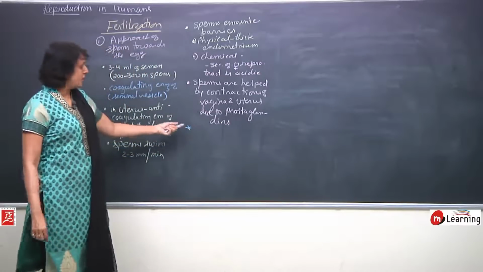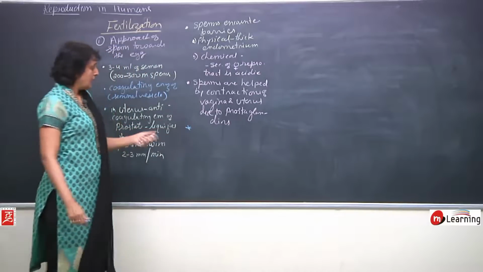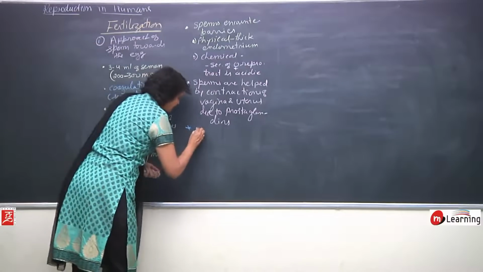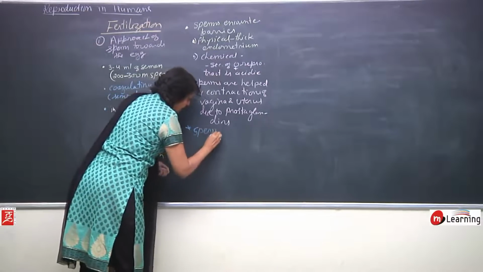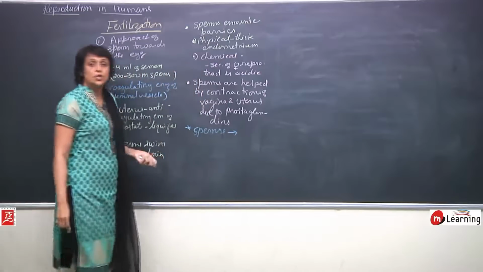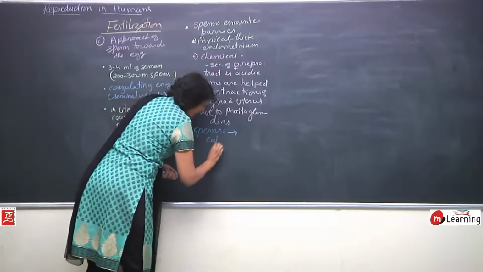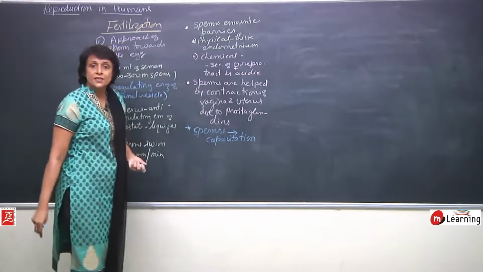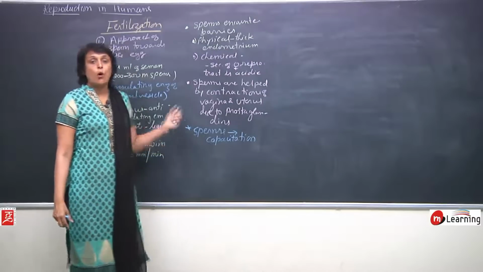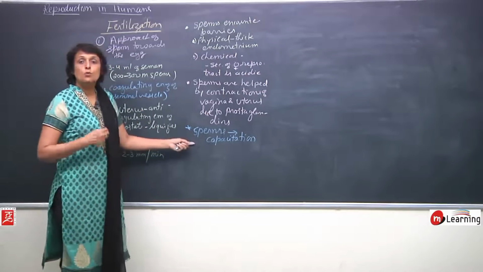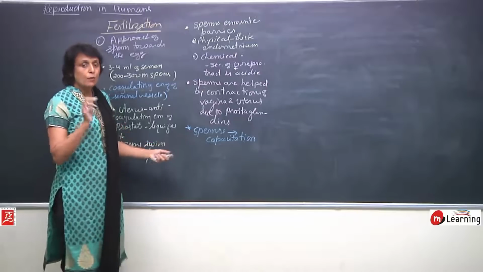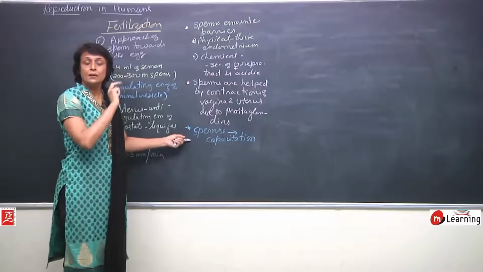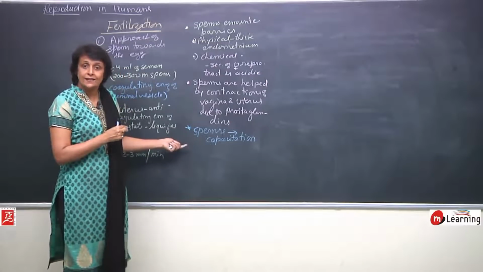In this female reproductive tract, the sperms undergo one more change. It is called capacitation. During this capacitation, the membrane of acrosome becomes more permeable to calcium, because now the sperms are moving through the uterus. When they come to the fallopian tube, they have to fertilize the egg.